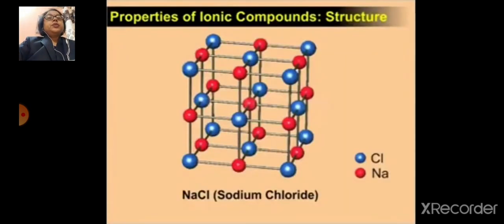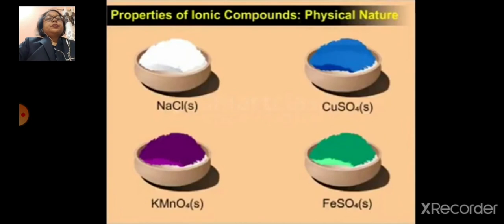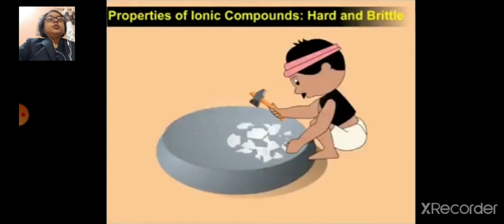So, properties of ionic compounds. Ionic compounds like sodium chloride, copper sulfate, potassium permanganate and ferrous sulfate all exist in solid form, and many are colorful salts.